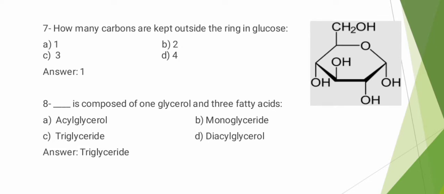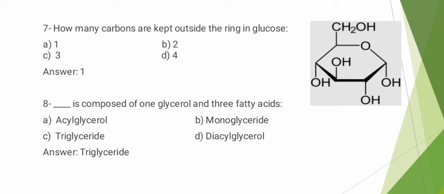MCQs number 7. How many carbon are kept outside the ring in glucose? Option A 1, option B 2, option C 3, option D 4. The correct answer is option A 1 because the carbon kept outside the ring in glucose is 1. You can see in this picture, in this ring, the outside carbon is 1. The correct answer is option A 1.